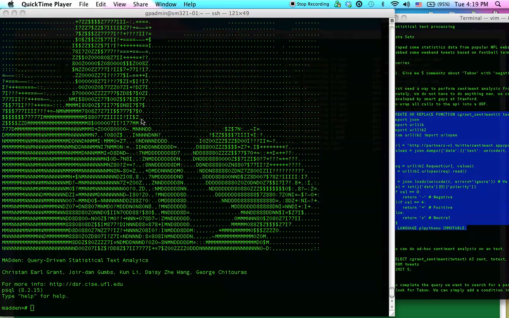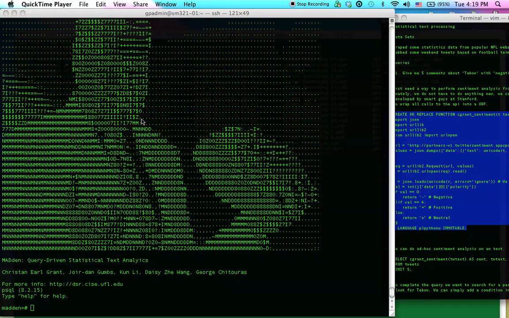This demo is from our paper from the Conference on Knowledge and Information Management in 2012. In this demo, I'll show you how to use a relational database to drive text analytics. We can use the SQL interface to perform complicated tasks over structured and unstructured data. And we can also take advantage of the parallelism by using a database such as Greenplum.